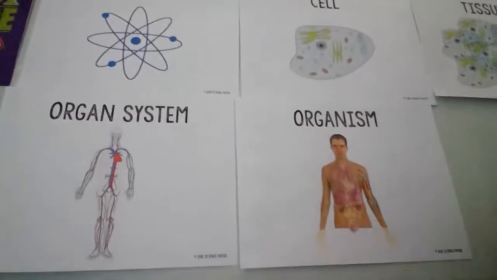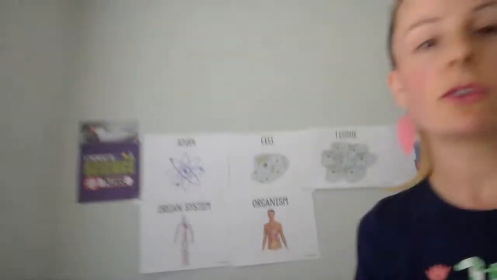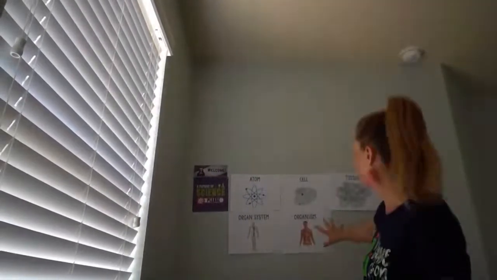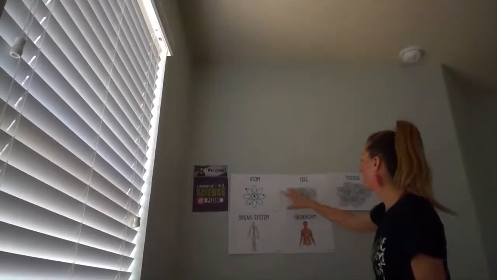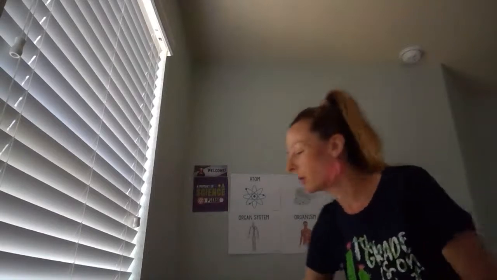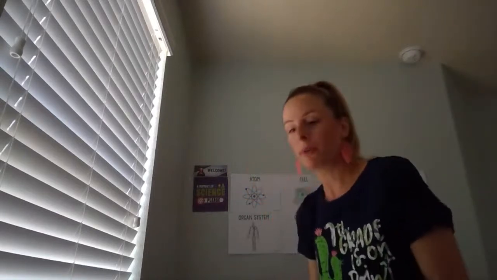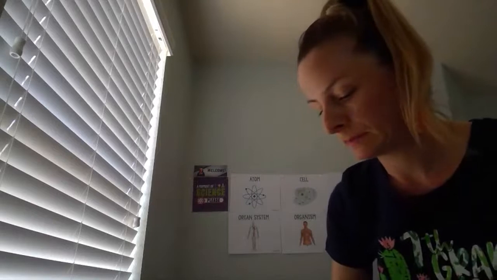Now, the next level is the level that you guys were taught when you were in 6th grade. So you learned the levels above here. You didn't learn about the levels down below. So a group of the same organisms, what do we call that?